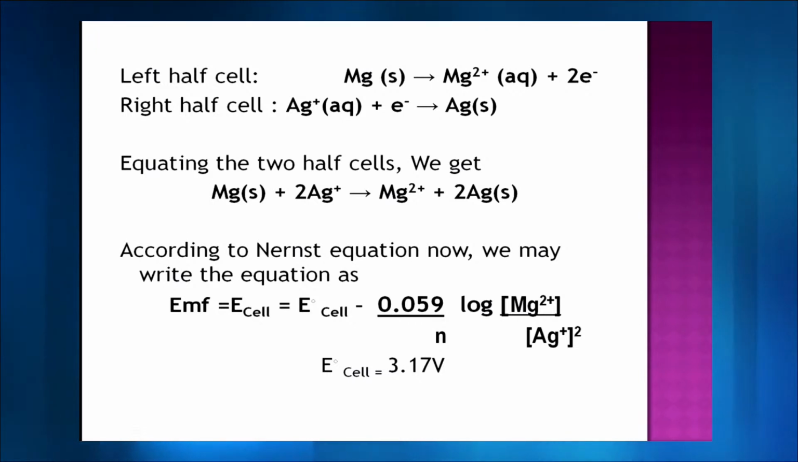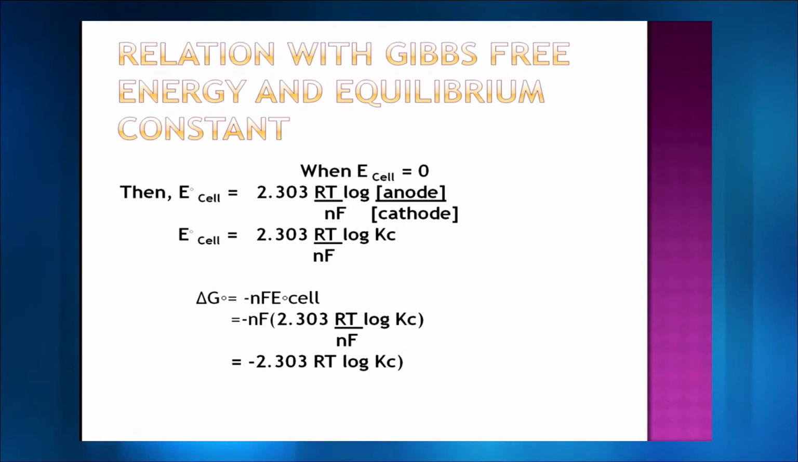Why have I squared the Ag+ concentration? Because Ag+ has 2 as the coefficient, so that will go in the power. Magnesium 2+ doesn't have any coefficient, so it remains as it is. When you substitute all these values, you get the value as 3.17, and ultimately that's the value.